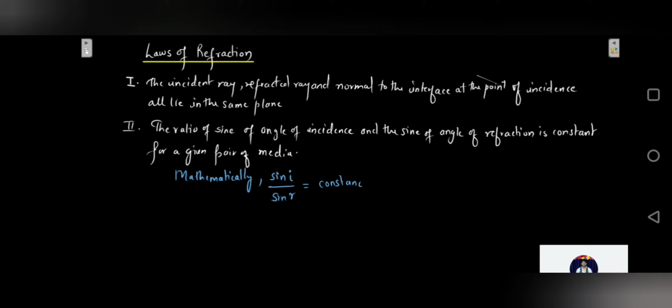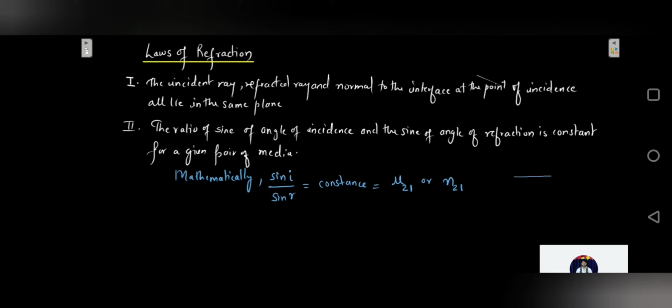And that constant is called the refractive index, which is denoted by mu, or it is also denoted by n. So it is going to be the refractive index of the second medium with respect to the first medium.